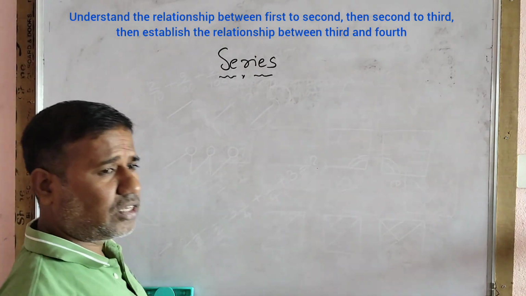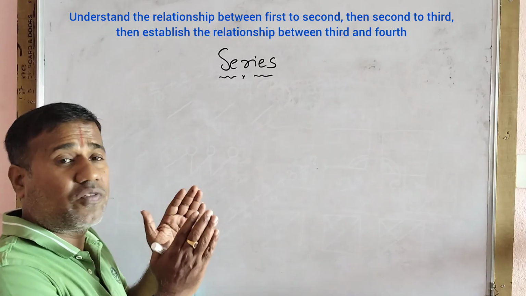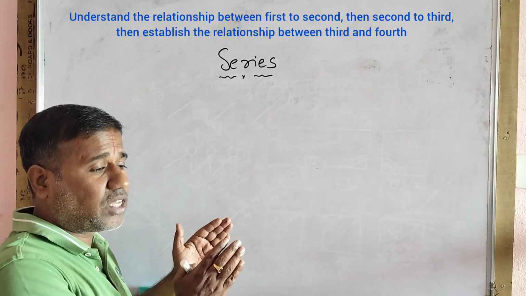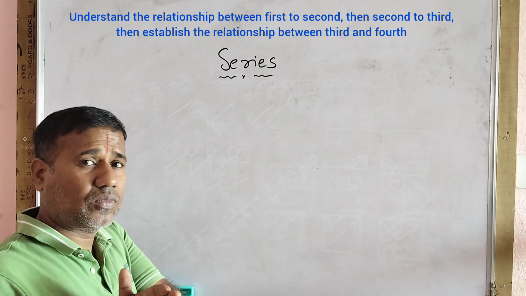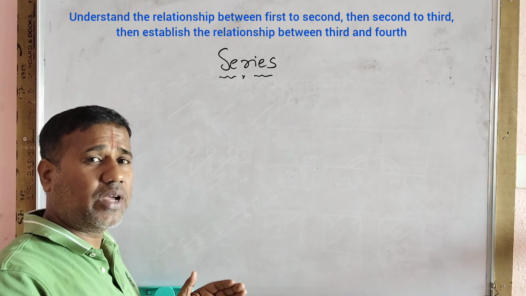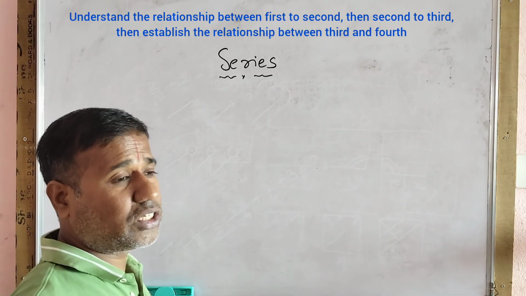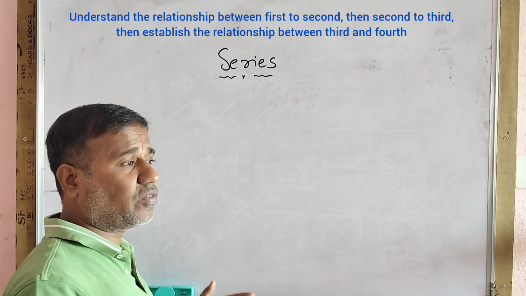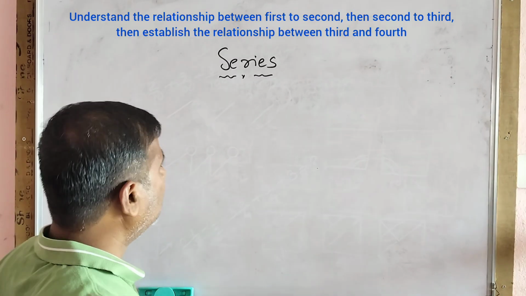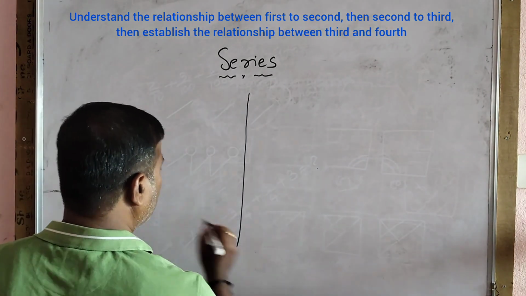In analogy, we will check the relationship between only the first two things and establish the relationship between third and fourth. But in series, there will be a relation between first to second and second to third. But in analogy, there will not be any relation between second to third. I just want to remove your confusion.